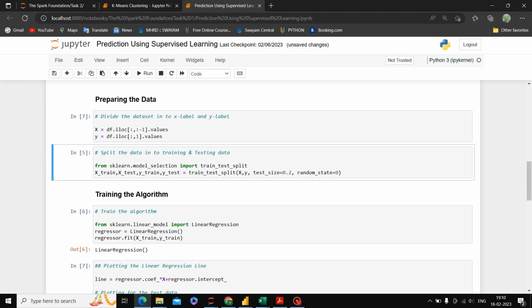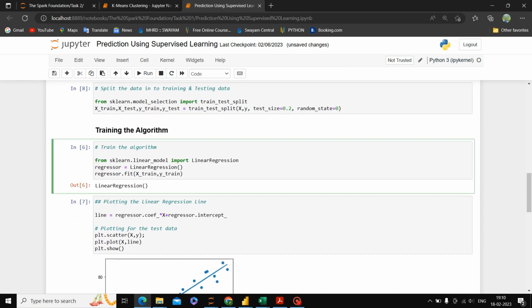Basically, we are importing train_test_split. So that is xtrain, xtest, ytrain, and ytest, and we split the x and y with test size 0.2. That basically means we are training the data with 80% and testing the data with 20%.